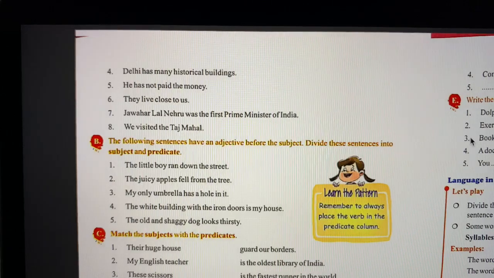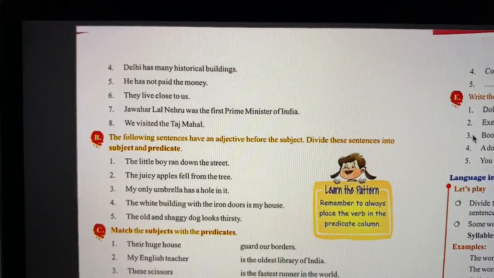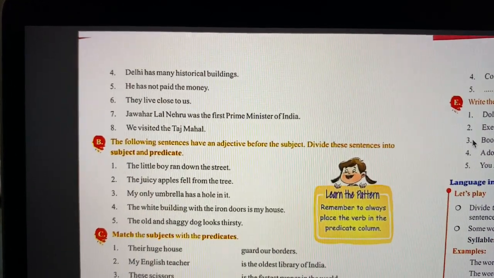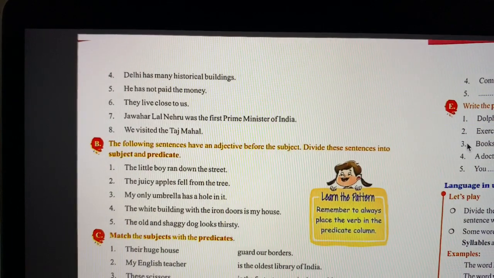Jawaharlal Nehru was the first Prime Minister of India. Jawaharlal Nehru is the subject of the sentence. Was the first Prime Minister of India is the predicate of the sentence.